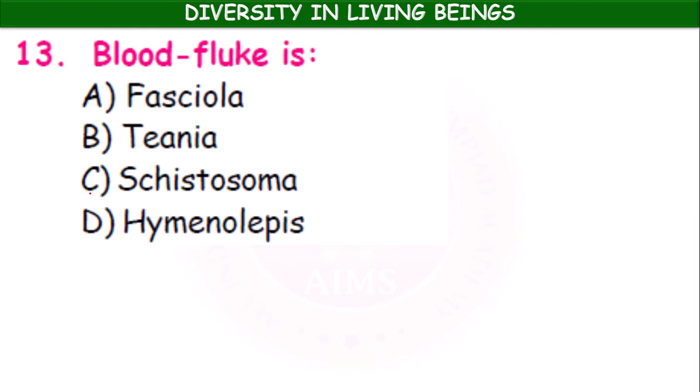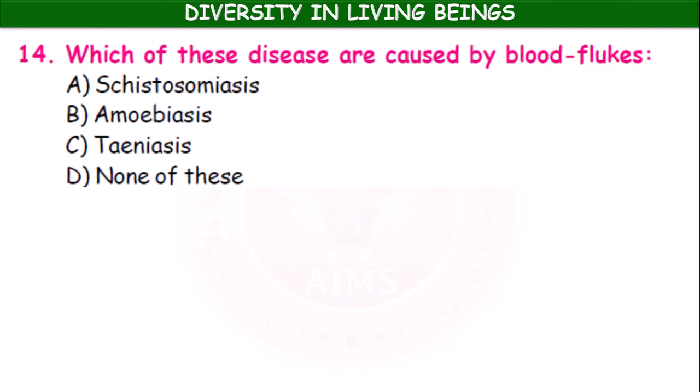Taenia solium is a tapeworm. Schistosoma haematobium is the blood fluke. So here the blood fluke is Schistosoma haematobium. Next, what is the disease caused by these blood flukes? Schistosomiasis, amoebiasis, teniasis, none of these.